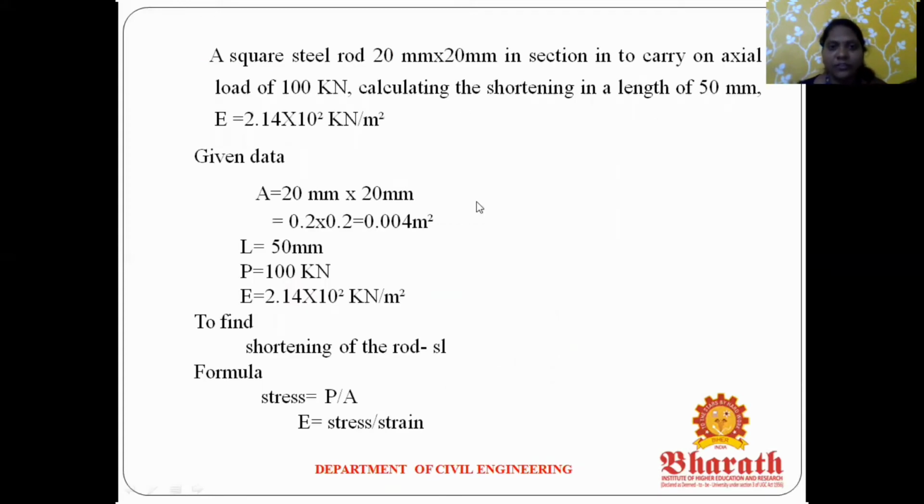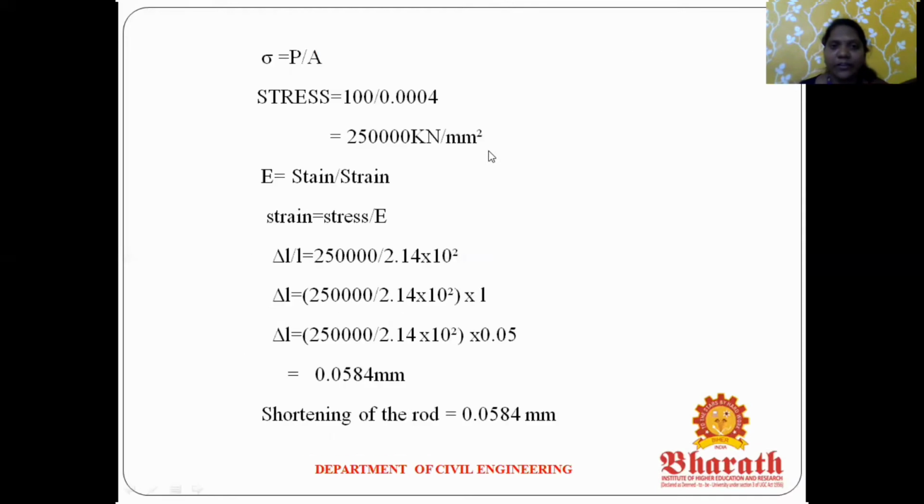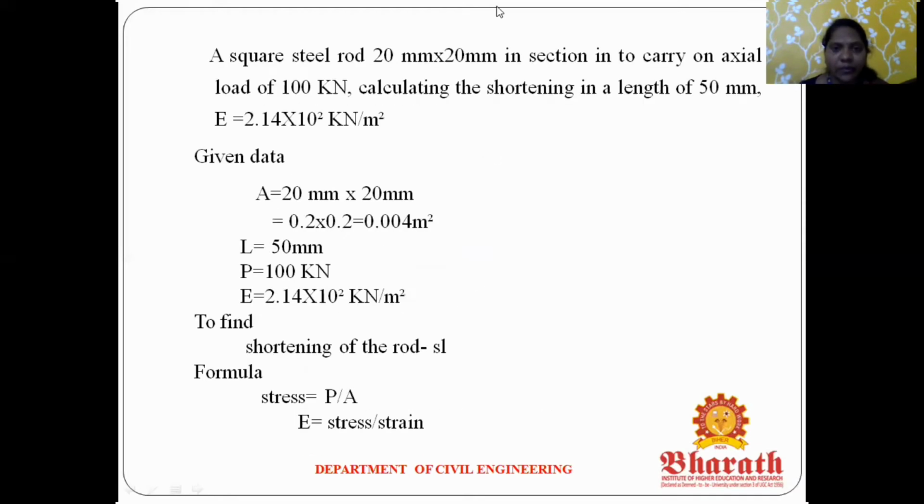Next we will discuss one problem. I read the question. A square steel rod 20 mm by 20 mm in section is carrying an axial load of 100 kilonewton. Calculate the shortening length, given E equal to 2.14 into 10 power of 2 kilonewton per meter square. In this problem, first write the given data. It is a square steel rod, so the area equals 20 mm into 20 mm. Convert to meter, 0.2 into 0.2. Finally, the cross section area is 0.004 meter square.